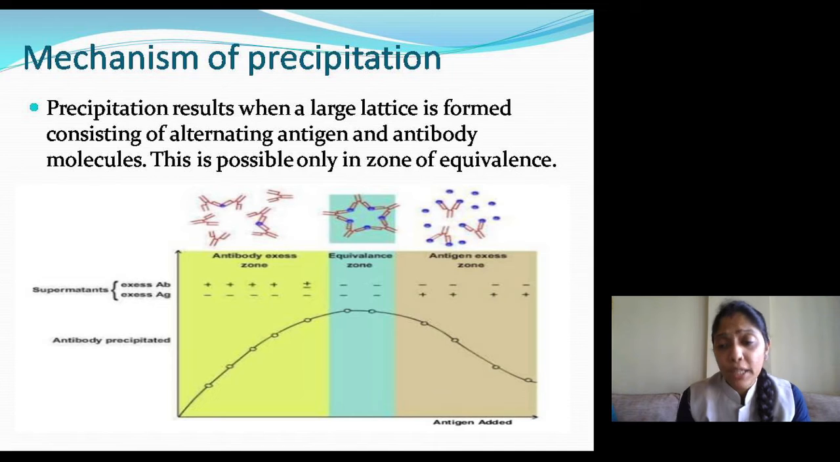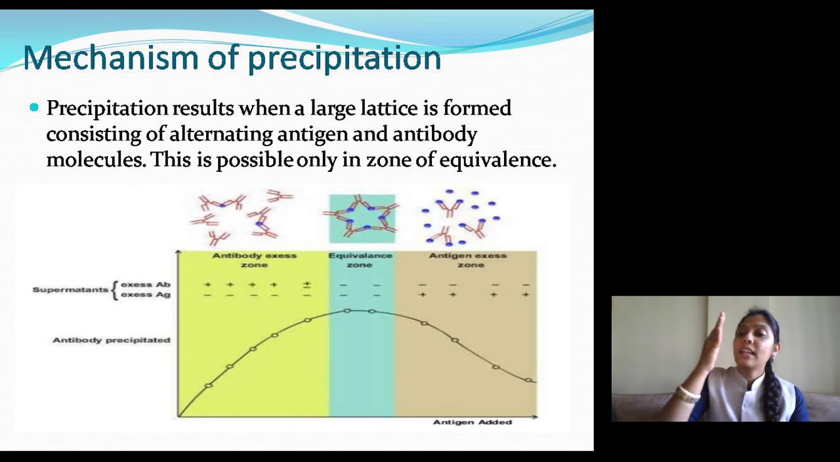And after the peak zone, that is after the zone of equivalence, what happens? There is an antigen excess zone. Why? Because in every tube there is the same amount of antibody, but after the fifth tube there is an increasing concentration of antigen. For example, in the sixth tube there is 6 micrograms of antigen, in the seventh tube there is 7 micrograms of antigen, and likewise. So after the peak zone there is an increase in the antigen concentration.